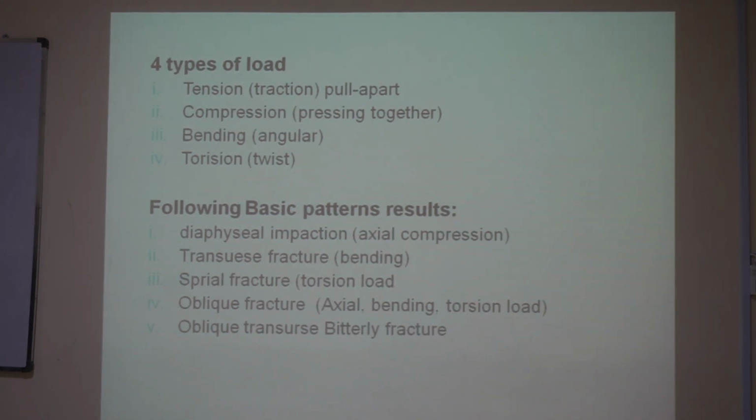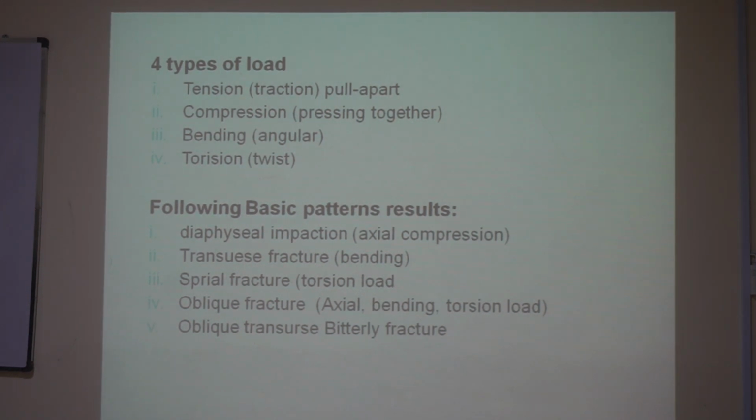Secondly is compression. The bone is compressed, that is pressing together. From each side, the pressure is given. For example, a person falls on the feet or a heavy object falls on the skull, it may compress the vertebrae or the bone of the skull. Similarly, he falls on the ground by putting his hand, and in this way a compression occurs to the bone and the bone is pressed together, resulting in fracture.